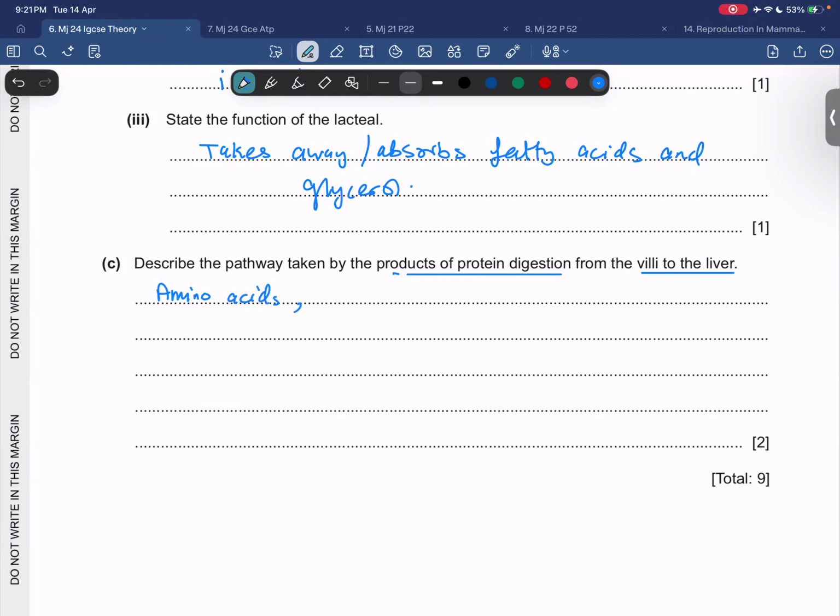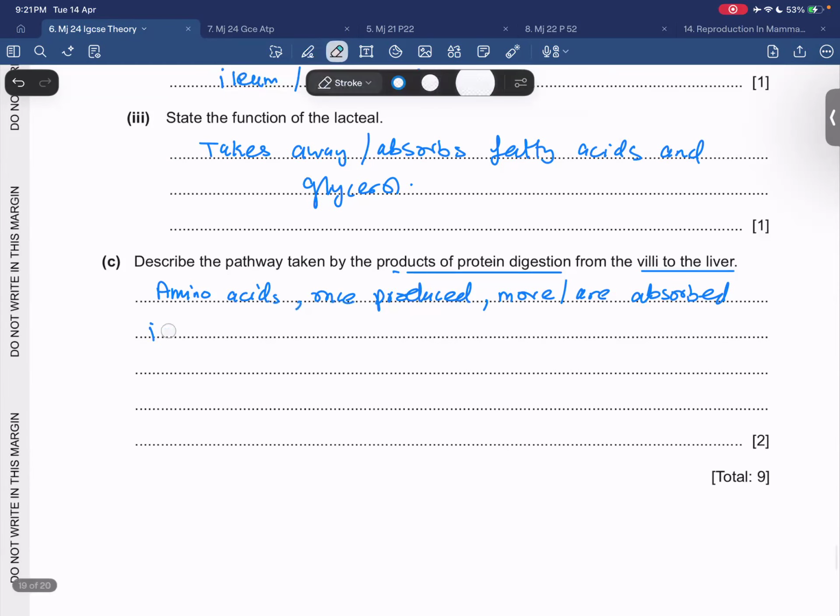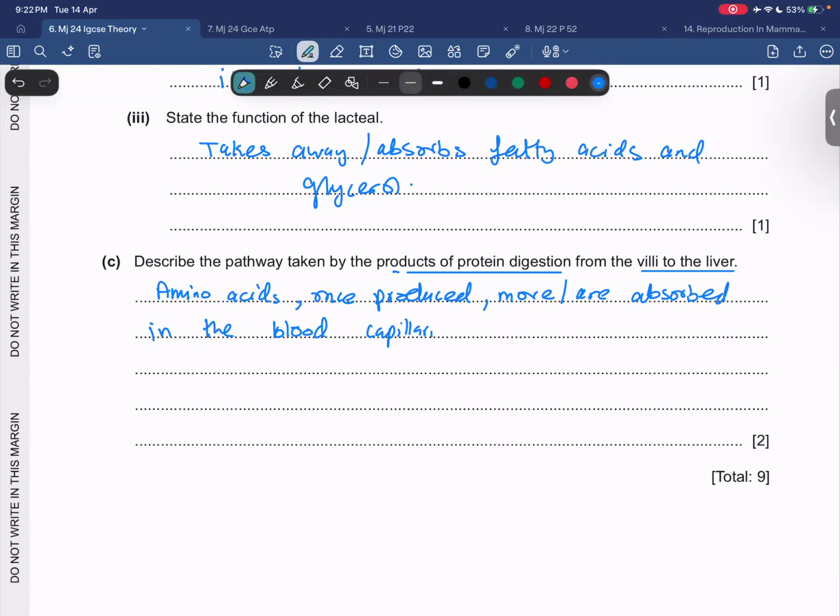Amino acids once produced are absorbed in the blood capillaries by the process of diffusion। हम इसको छोटा भी कर सकते हैं, हम सिंपल सा कह देंगे diffusion of the blood capillaries, and are transported to the liver through कौन सी वाली vein?